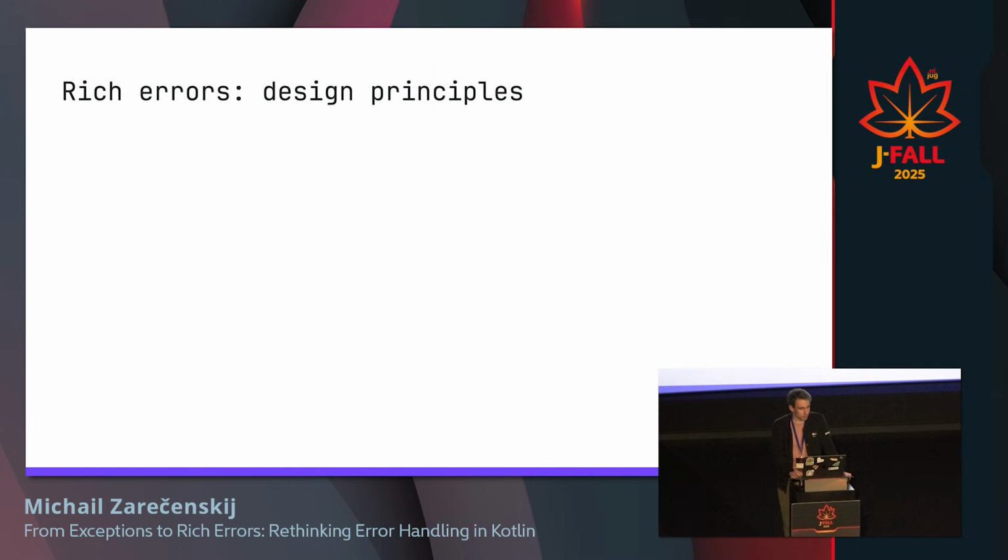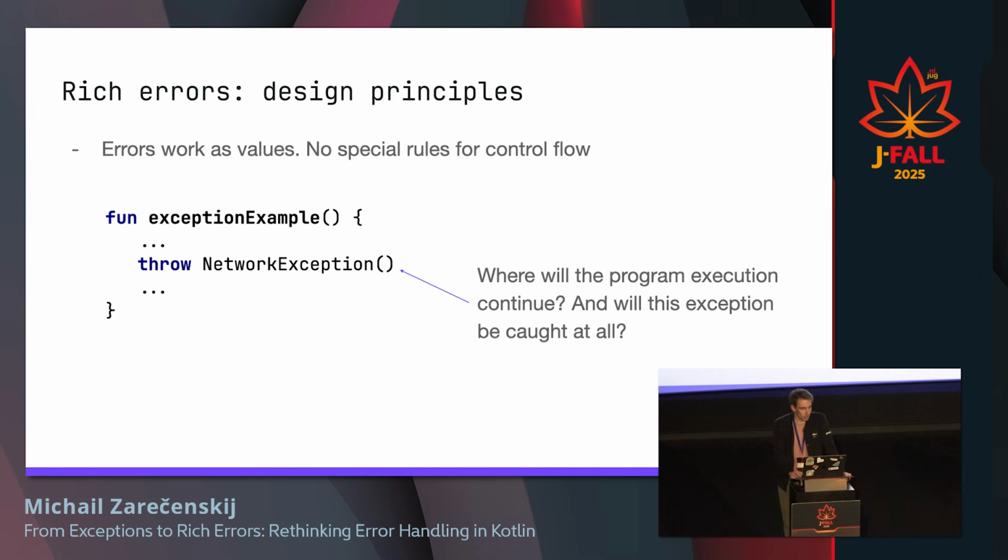Good. So design principles. The first design principle is that errors work as values. And we do not have any special rules for control flow. So if you want to return an error, then we simply return a new instance of an error. So we do not have anything like throw, because again, if you throw an exception, then nobody can tell you where the program continues to execute. Because maybe it will be caught, maybe not, maybe it will crash the whole system.